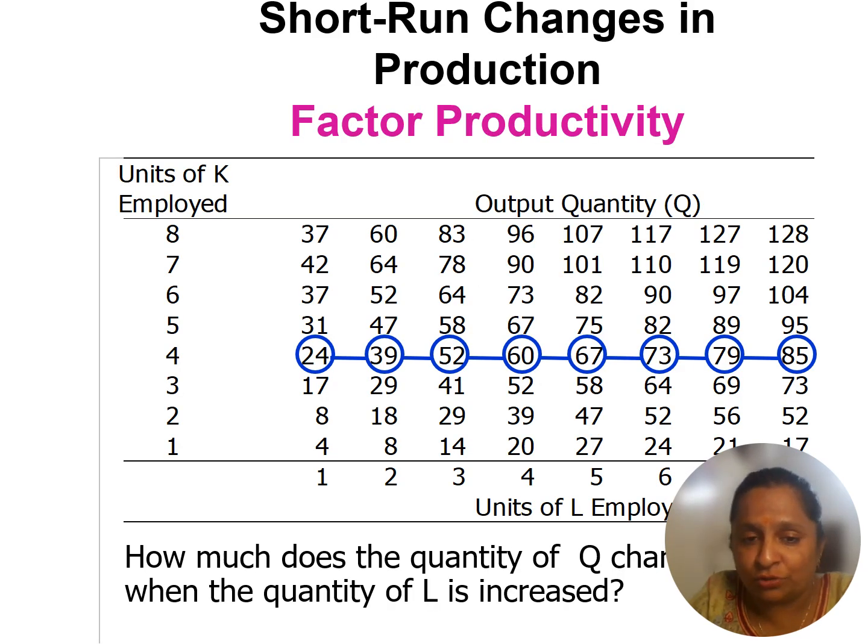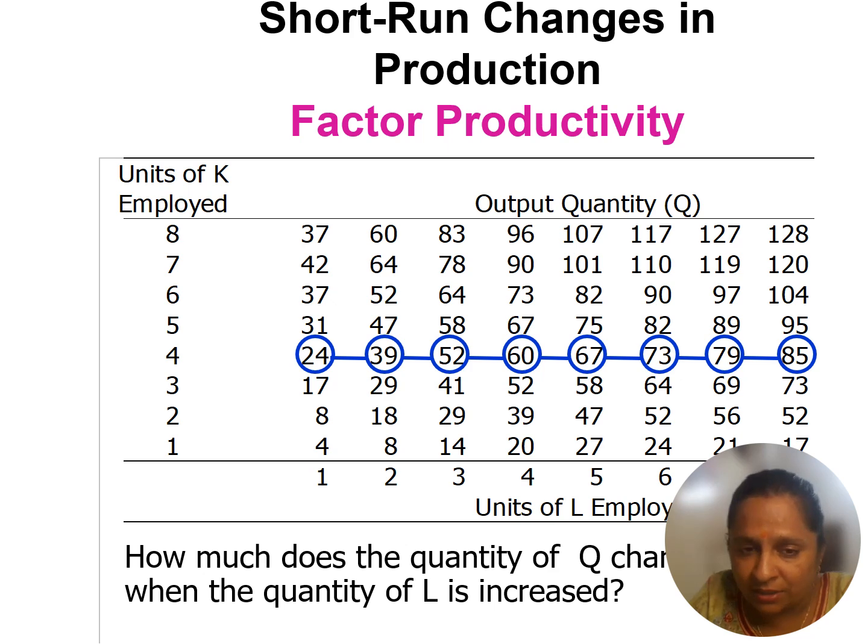Here I show you the short run changes. When I change the labor, like 8, the total product is 37, 60. These are the different units of labor employed and units of K, meaning capital employed.